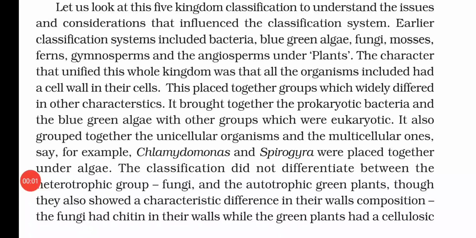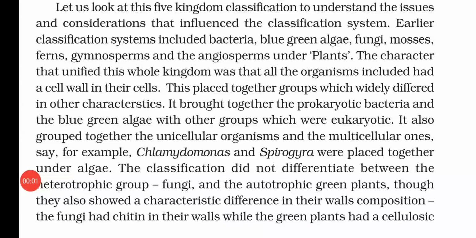Now, why did we leave the two kingdom classification and follow the five kingdom classification? Let's see. In early classification, bacteria, blue-green algae, fungi, mosses, ferns, gymnosperms, and angiosperms were all included in a single group. And the character that we used to put all these organisms in a single group was just the cell wall. That means just on the basis of cell wall, we put all these organisms, which were widely different in character, in a single group, Plantae.